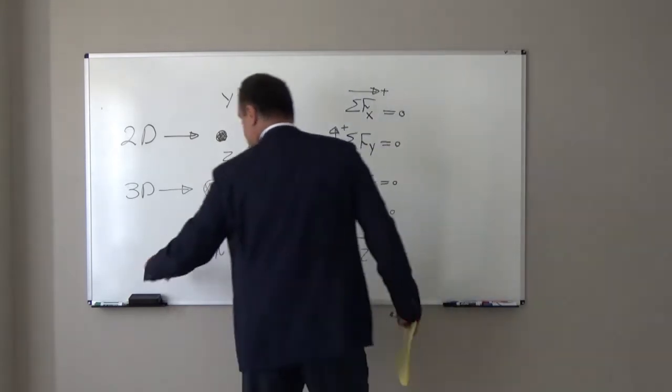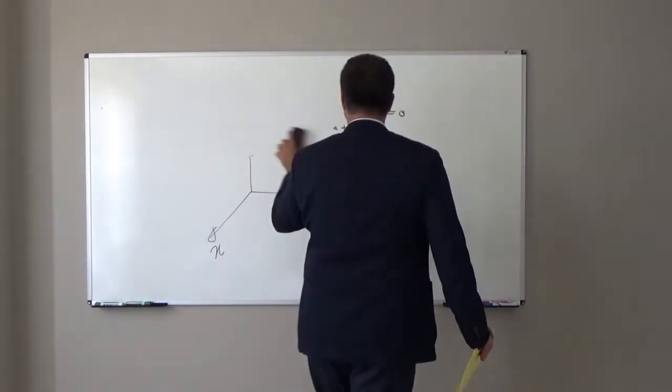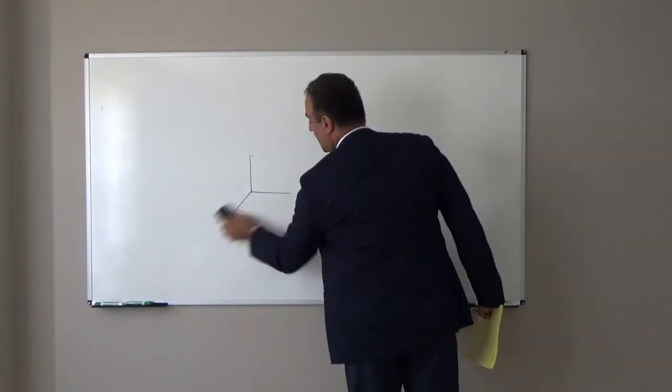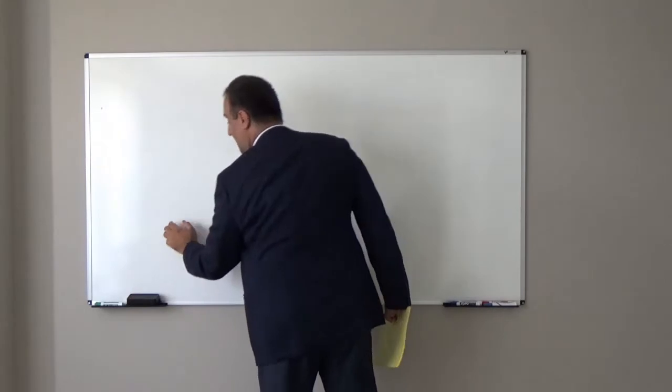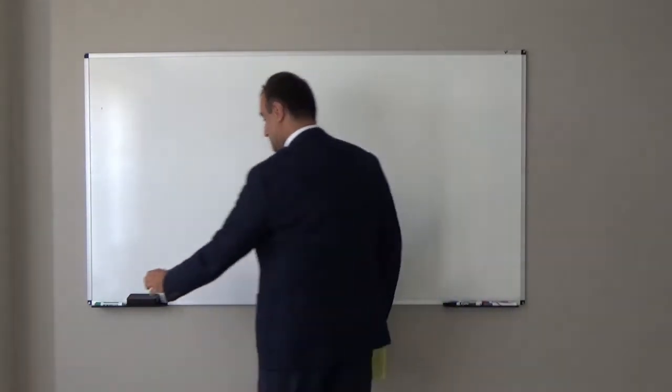But if our object is bigger, so we cannot neglect the size, for example this whiteboard, it is not a particle, it is bigger. So what should we do?